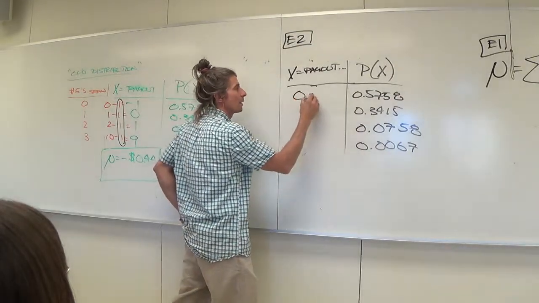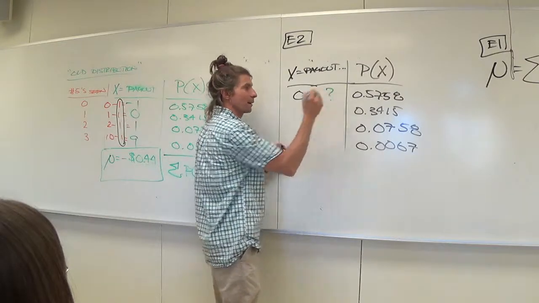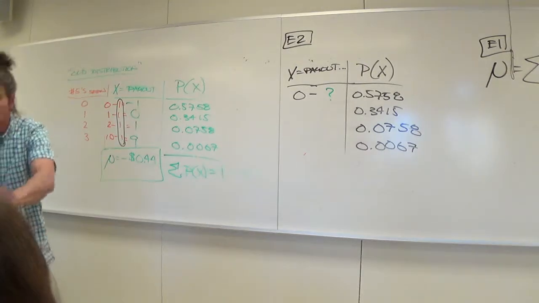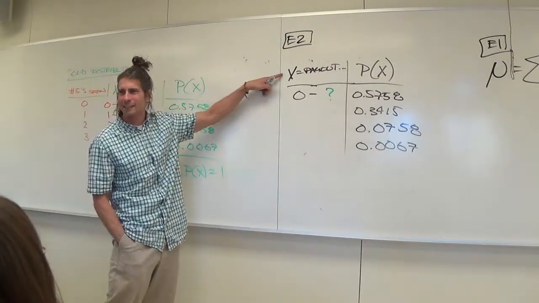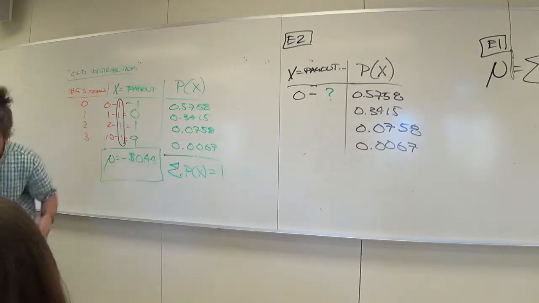Okay, so 0 minus something. Call the ante question mark, or call it a variable if you want to. Call it x, call it y. I don't want to use x because we're already using x up here. So call it whatever you want. Call it smiley face if that makes you happier. Throw markers if that makes you happier.